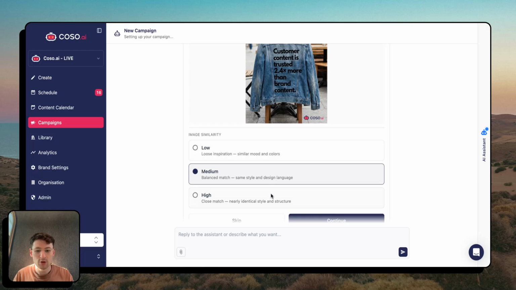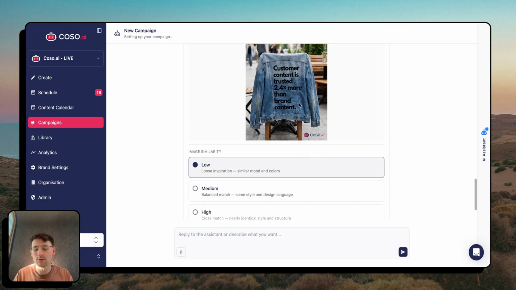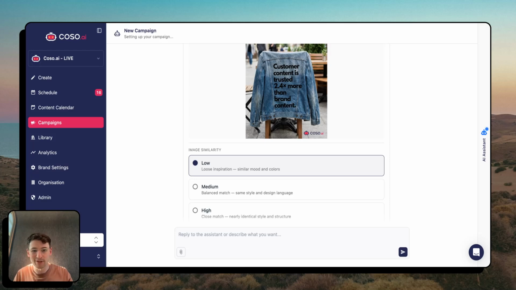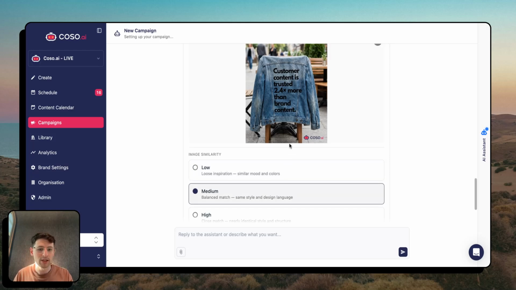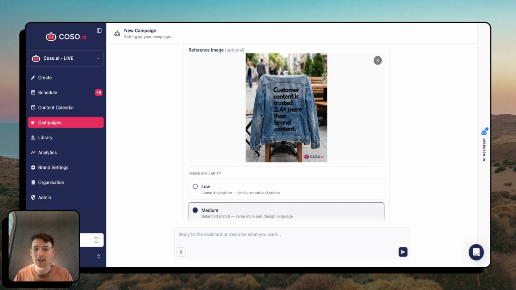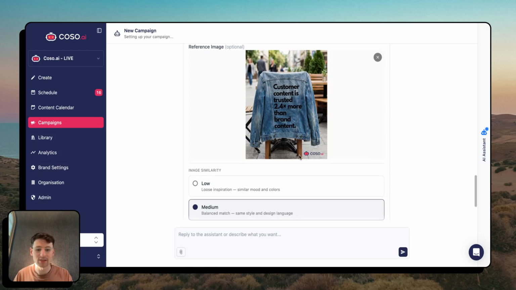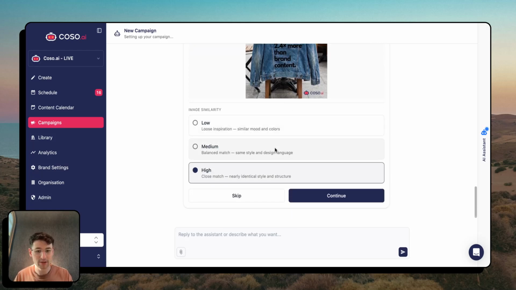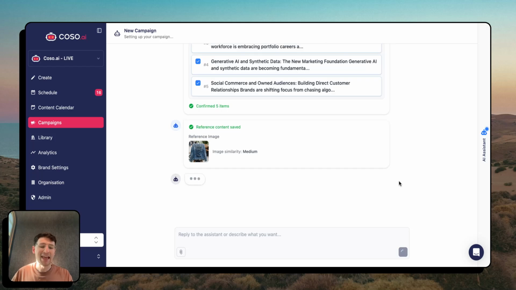And we can choose low, medium, or high similarity. Low similarity will just take the general vibe and color scheme and basically figure out a new image. Medium will take the general composition, probably still have to keep the jacket and update the text as well. High will keep everything pretty much the same, but just update the text. So let's go medium for this, and we can select that.